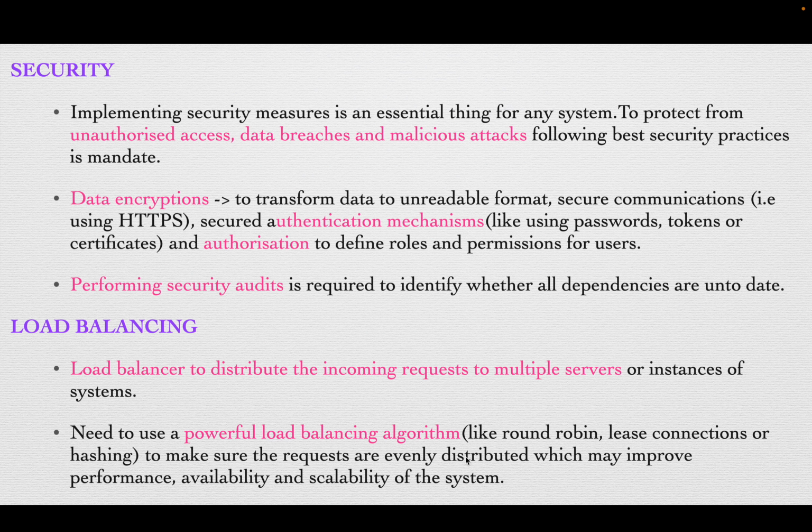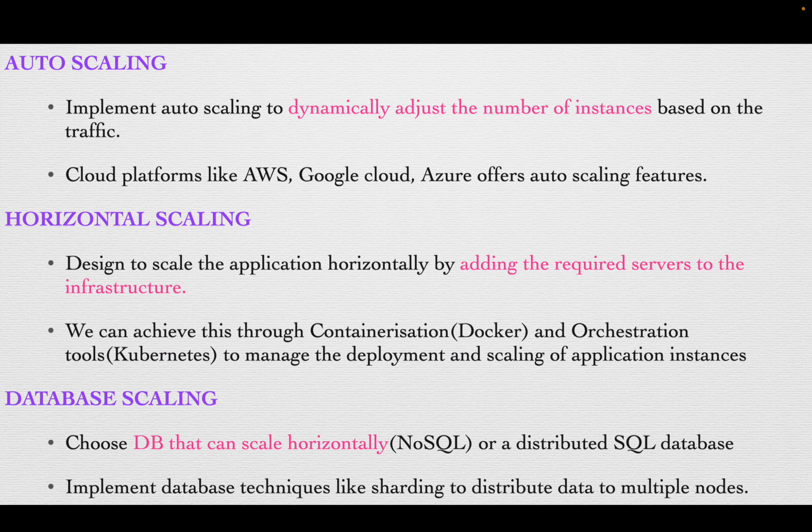Only if my requests are evenly distributed will I be able to improve the performance, availability and scalability of the system. Now I know the key requirements of my application. I have implemented security, I have implemented load balancing. What next can I do? I need to implement auto scaling in my application. So first of all, what is auto scaling? Auto scaling is nothing but adjusting the number of instances of our application dynamically based on the traffic.